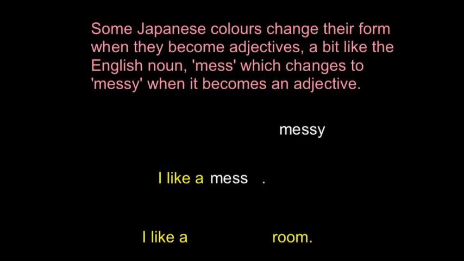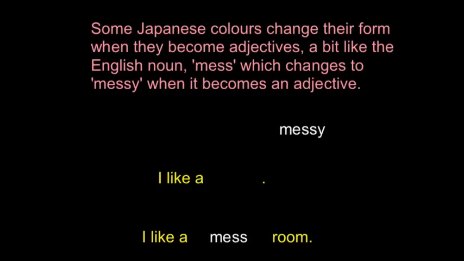Let's have a look at the second sentence. I like a something room. Now let's have a look what happens when we use the noun here. I like a mess room. That makes no sense at all, does it? Because we're describing the room, so a noun is not used to describe another noun.